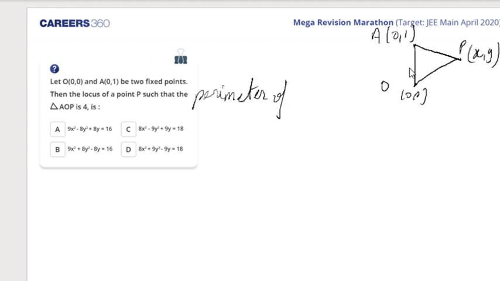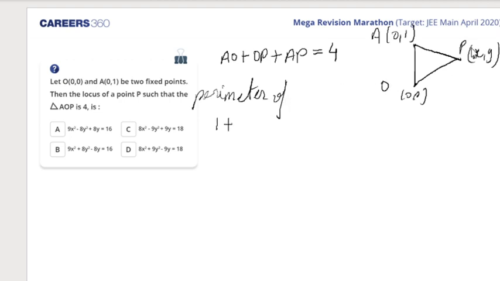Okay. So let's see, what's the perimeter? Perimeter would be the length AO plus OP plus AP. That length is given to me as 4. So I'll make use of the distance formula. AO I can easily get, that is 1.